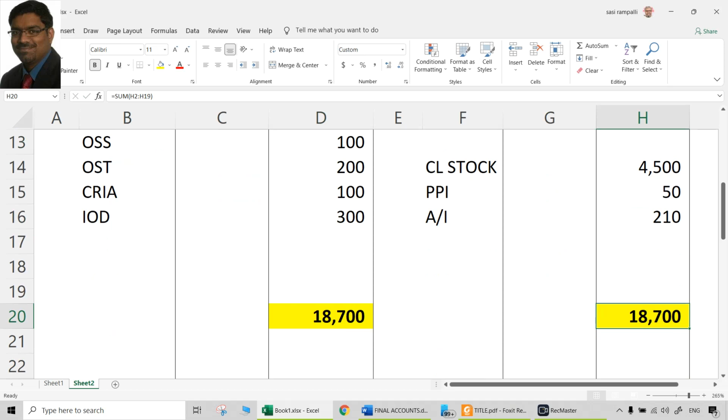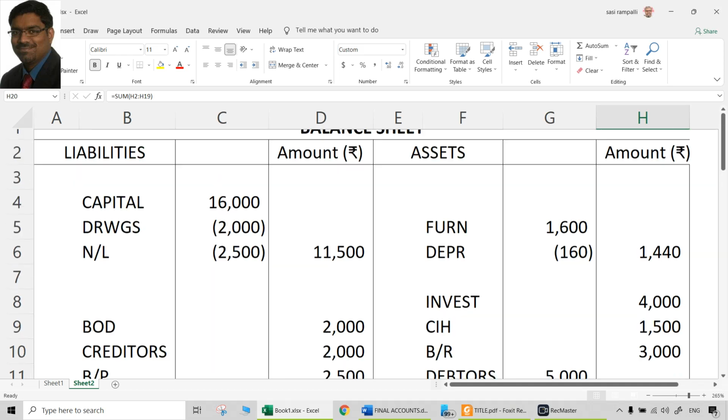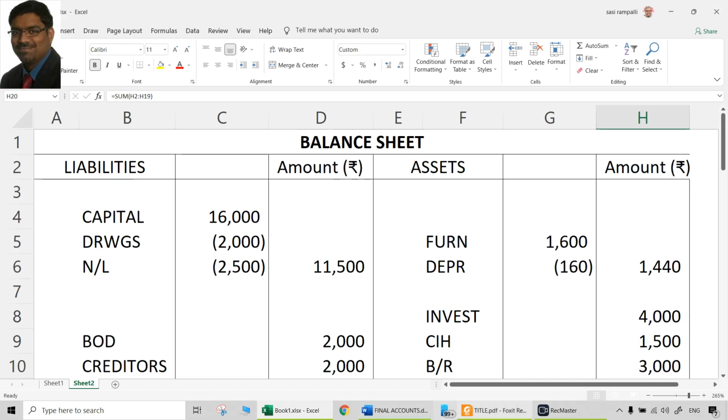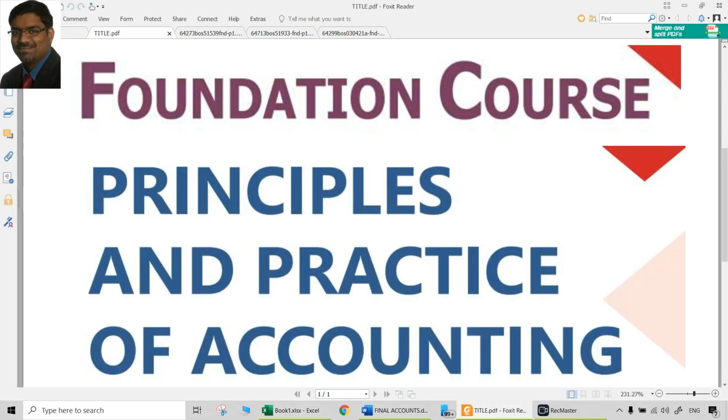So this is how various items have been posted. From the trial balance, every item should be posted only once. From the adjustments, every item has to be posted twice. That care has to be taken. And of course, debit credit aspects always have to be kept in mind. So that is final accounts preparation in a nutshell.